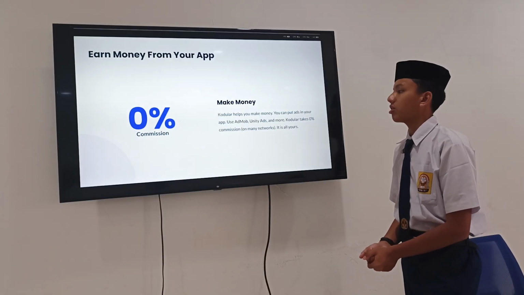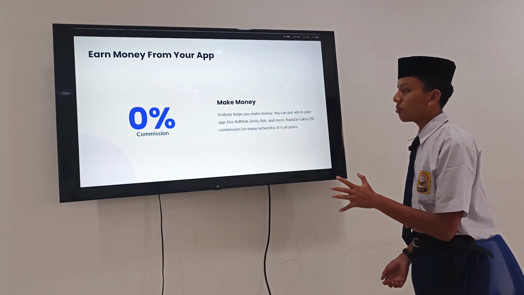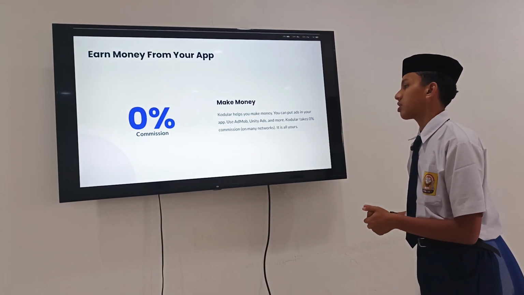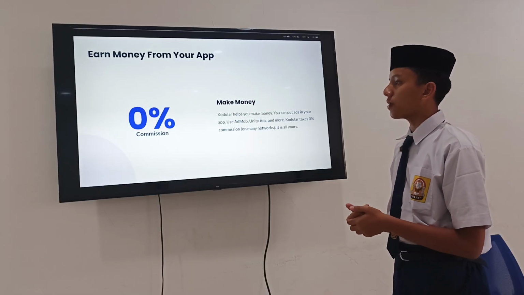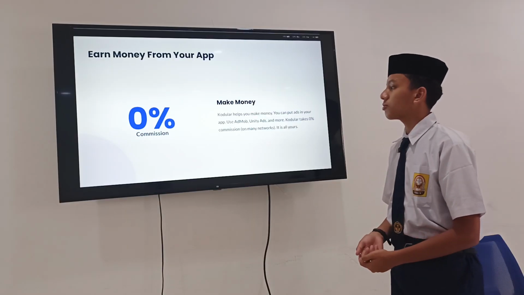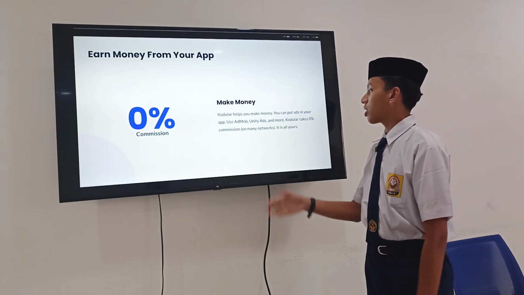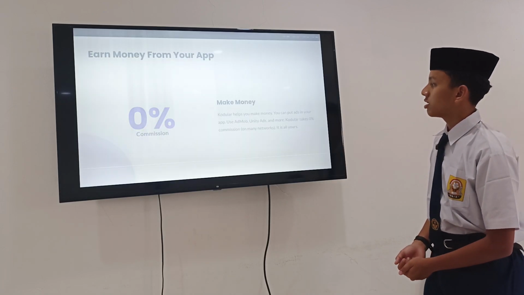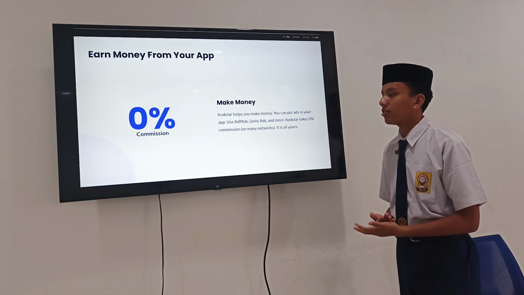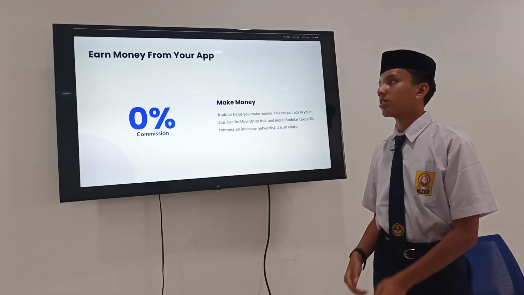You can put ads in your app using AdMob, Unity Ads, and more. Codular takes 0% of the commission on many networks, and it is all yours. For example, if you're creating an app and you want to publish it and get the money, you can, because Codular is helping you. You can use ad providers like AdMob and Unity Ads to get money from the ads. And Codular doesn't cut any of the dollars that you've generated by showing ads to the user.